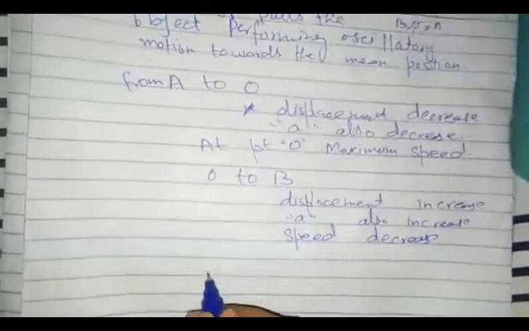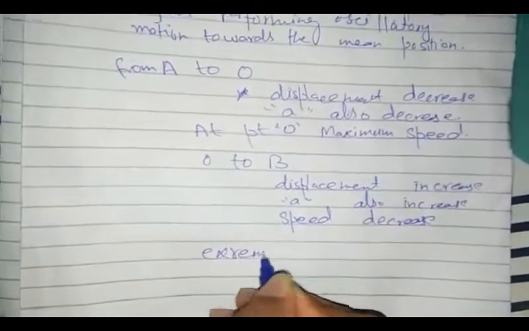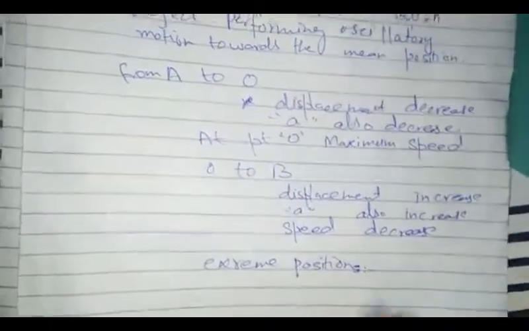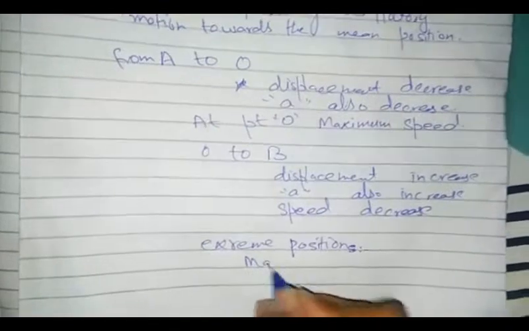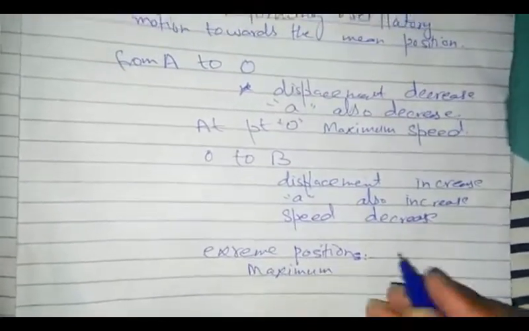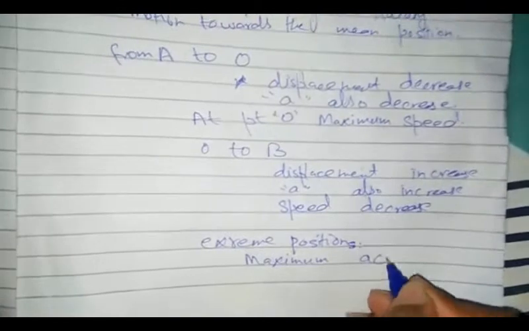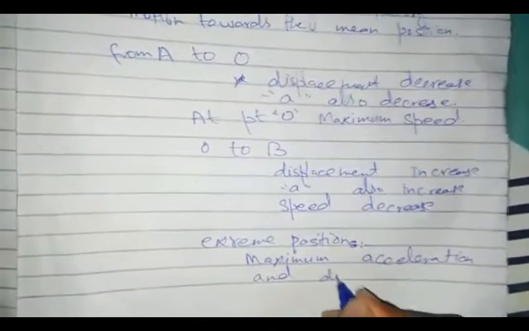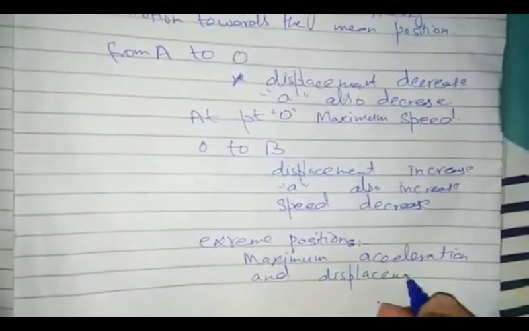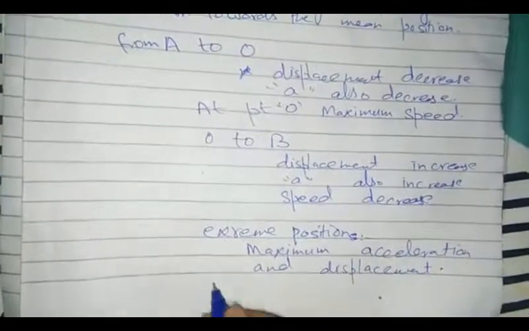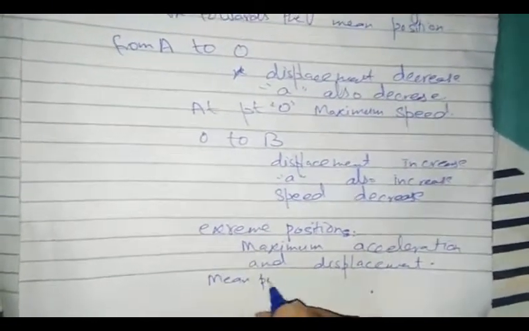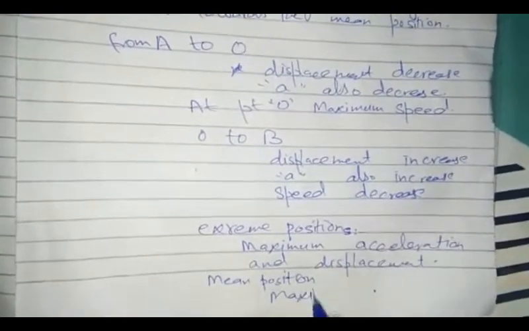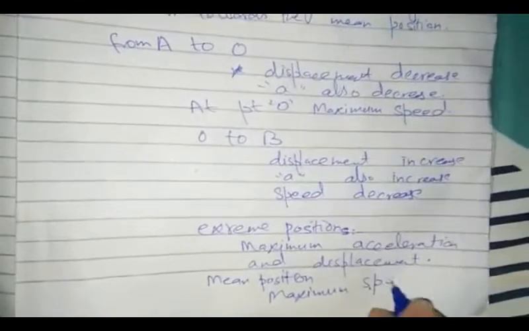So students, at extreme positions A and B, the object has maximum acceleration and displacement, but at mean position O, the object has maximum speed.